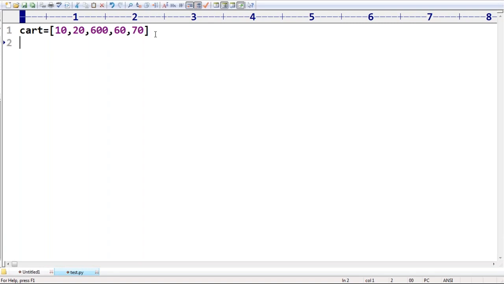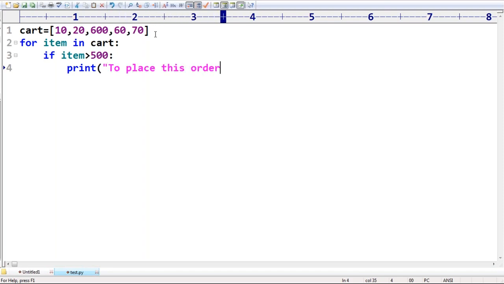Assume that. Sir, now my requirement is I want to process these items, right? For item in cart, for each item in cart, if item is greater than 500, observe that if anywhere item is greater than 500, immediately print: to place this order, insurance must be required.